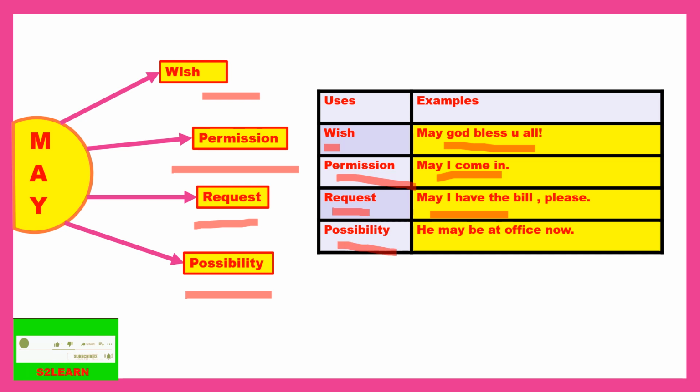Next is the possibility. He may be at office now. Can can also be used for possibilities, as you saw in that sentence; you can go back and see it. Similarly, here may can also be used for possibility, that is, he may be at the office now. So I am stating the possibility that yes, he may be at the office now. Now moving to our next modal verb.